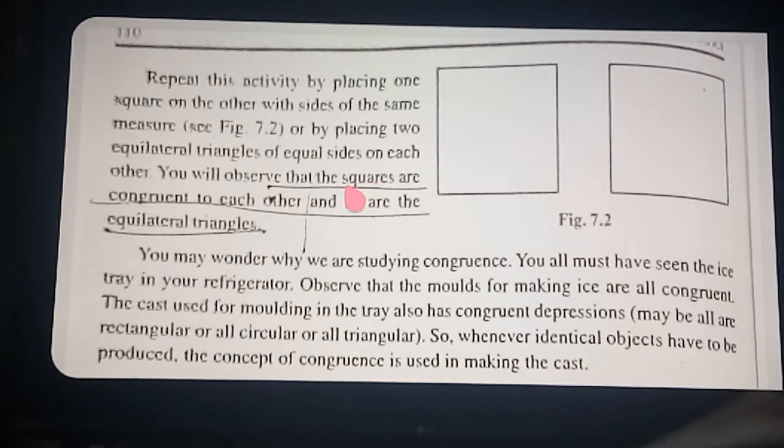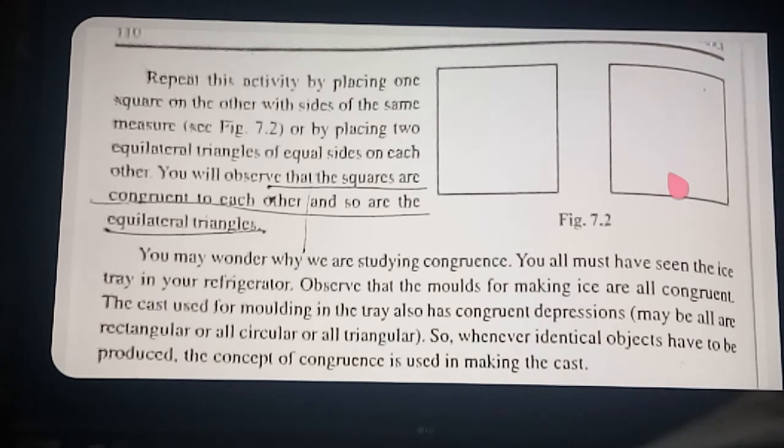In the same way, you can take equilateral triangles. One equilateral triangle of 3 centimeters and another of 4 centimeters is not possible. If you place one upon the other with the same measures, then we can say they are also congruent figures. Clear? This is an activity you can do at home.